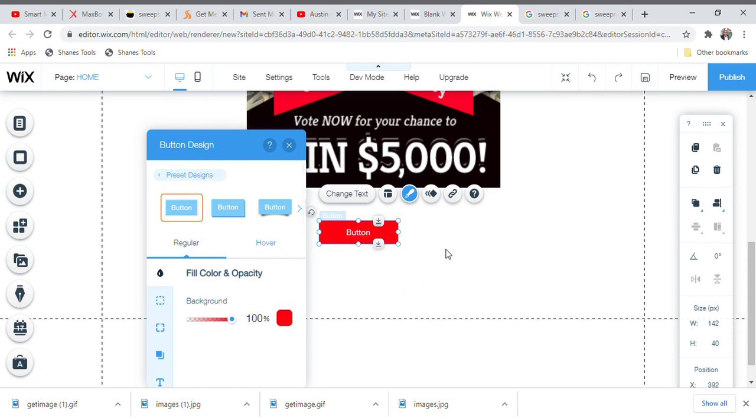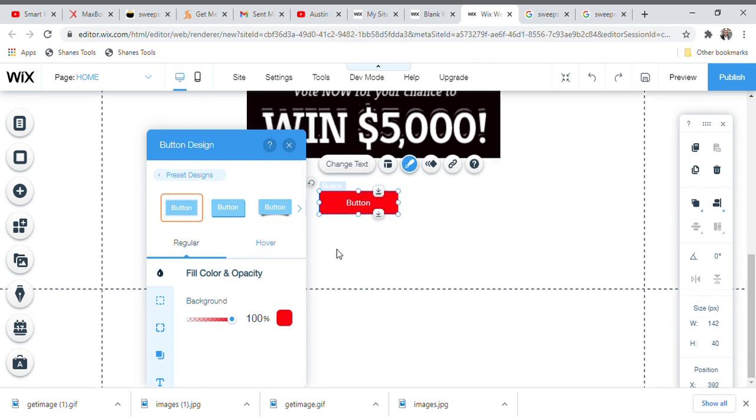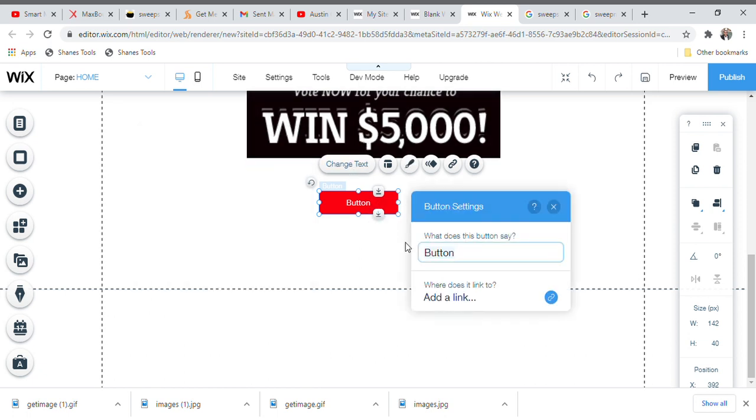So guys, it is not yet finished. All you need to do, just still pay attention and you find out what you are going to do next. So guys, once you are done with this, you go to change text. Let us put something that is going to attract people to buy, or sorry, that is going to attract people to click on your link. So guys, you type "grab this offer now," or you can find something suitable that you feel is okay for you.